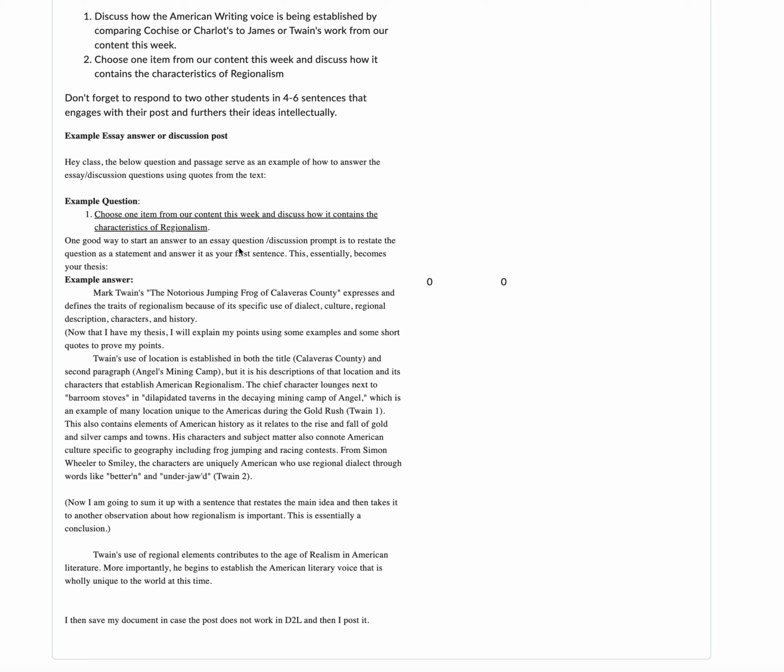But I'm also bringing to the reader's attention that regionalism is part of realism. And to close this out and sound like a smarty pants, I want to connect it to the broader picture of what's going on in America, and basically it's that the literary voice of America is just now really being established on a worldwide scale, and so I want to wrap it up with that. You might not always be able to take it to the next level like that, but that's the goal. I mean, if you're looking for an A plus, that's the goal here.